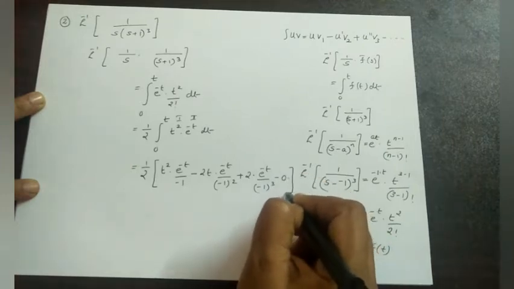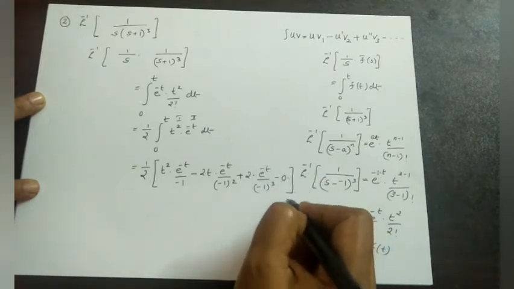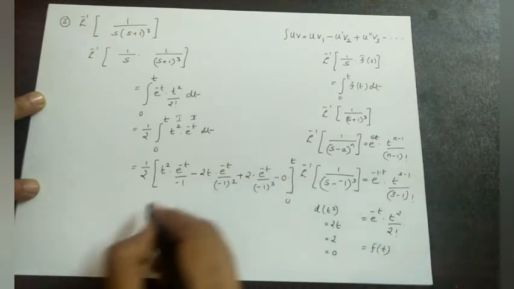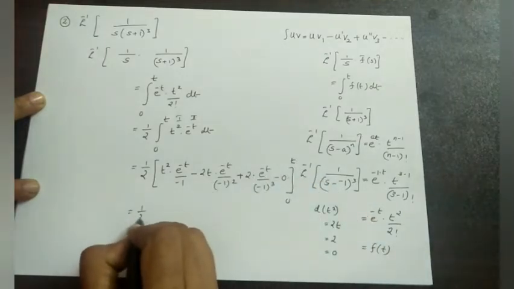Therefore, it discontinues there. Now the limit extends from 0 to t. Okay. Applying the limit to t first.